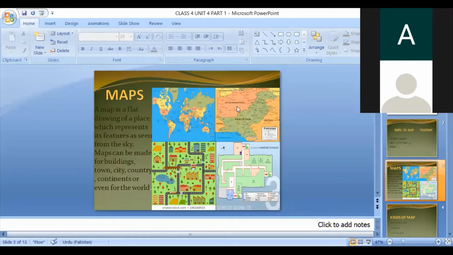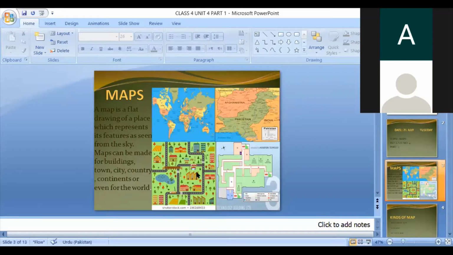These are known as the neighboring countries. When you see the map of Pakistan, we can define the neighboring countries and the provinces. Everyone knows there are 4 provinces of Pakistan and one unit, Gilgit Baltistan. The 4 provinces are Punjab, Sindh, Balochistan, and KPK.